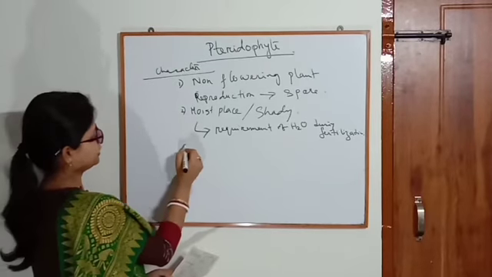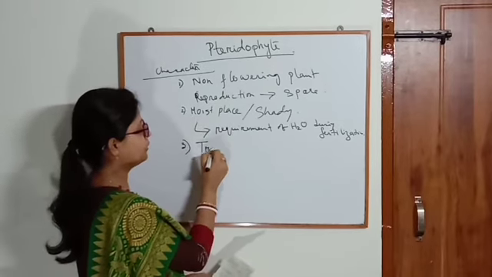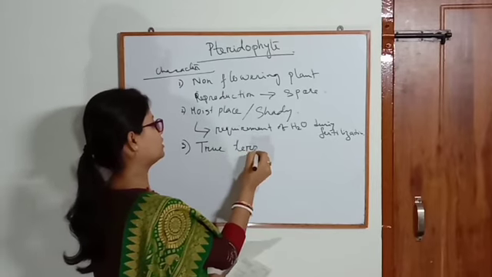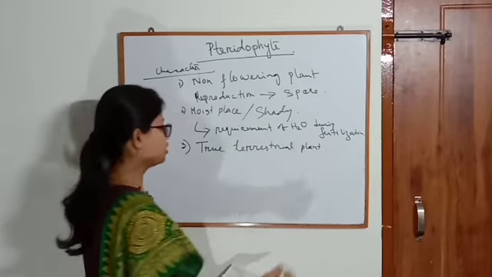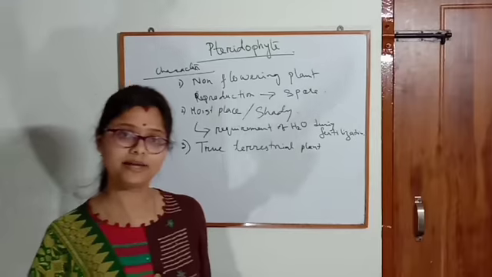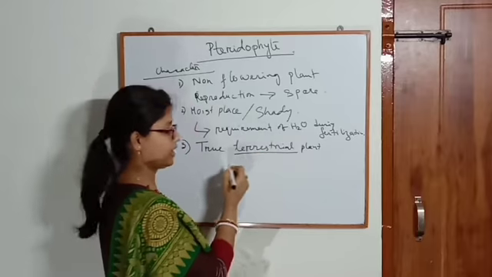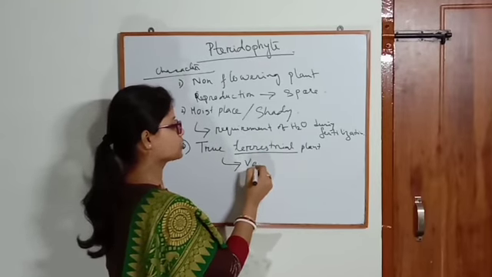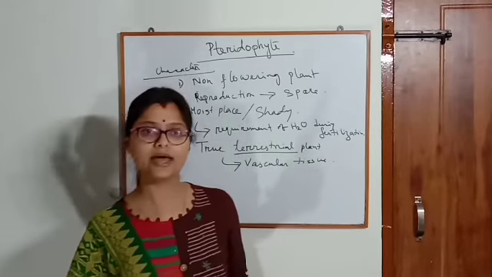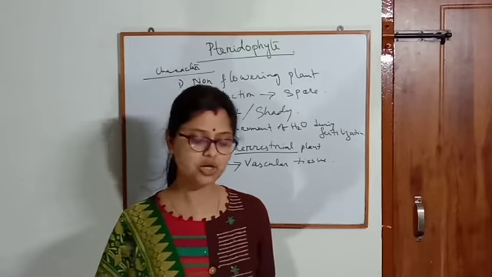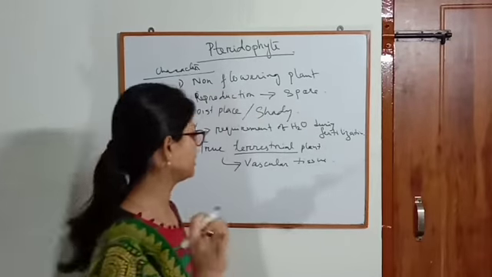Then they are known as land plants, that means true terrestrial plants. The reason behind this is that they have vascular tissue. Vascular tissue means xylem and phloem. They have the vascular tissue, xylem and phloem. So they are known as the first true terrestrial plants.